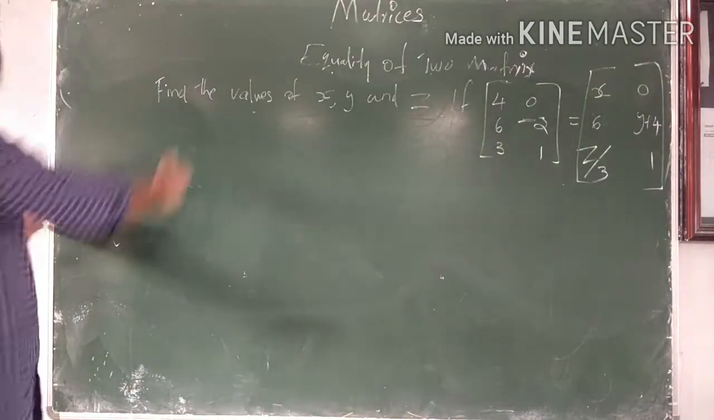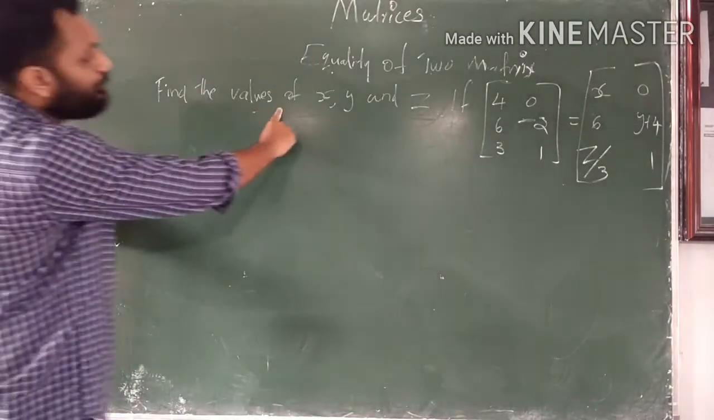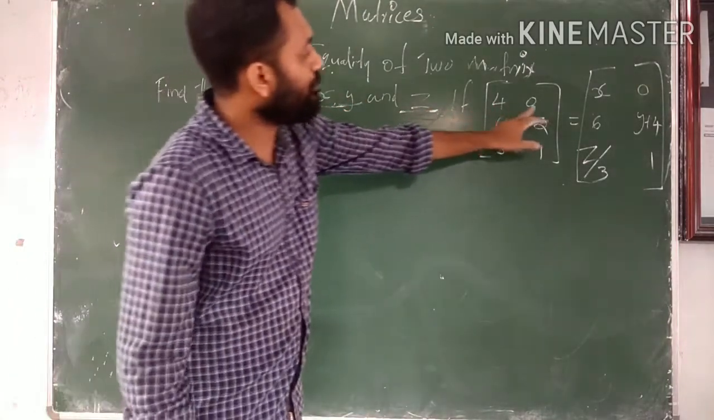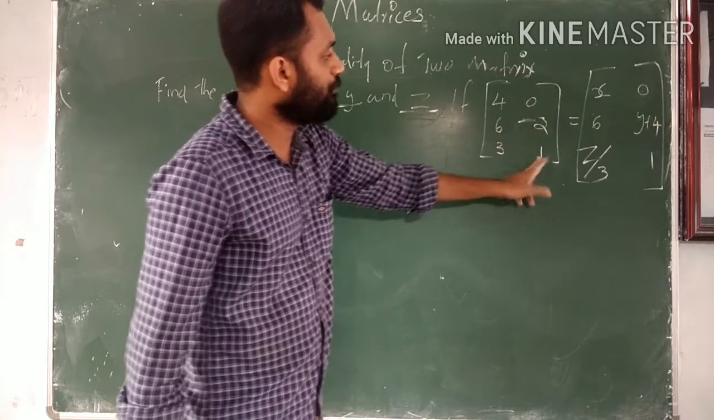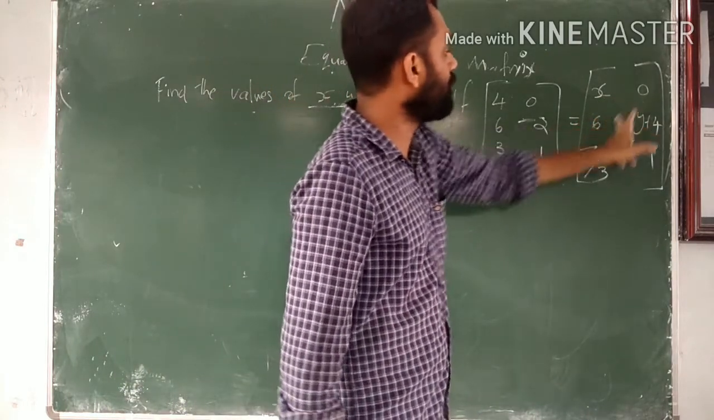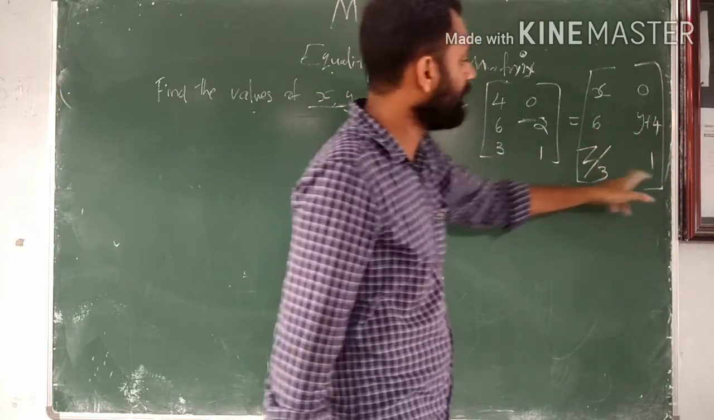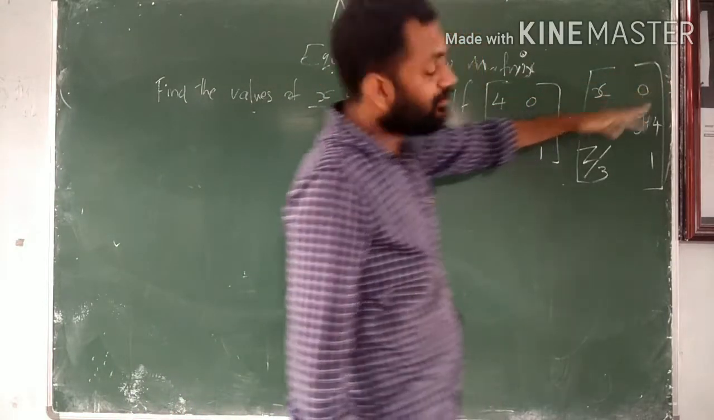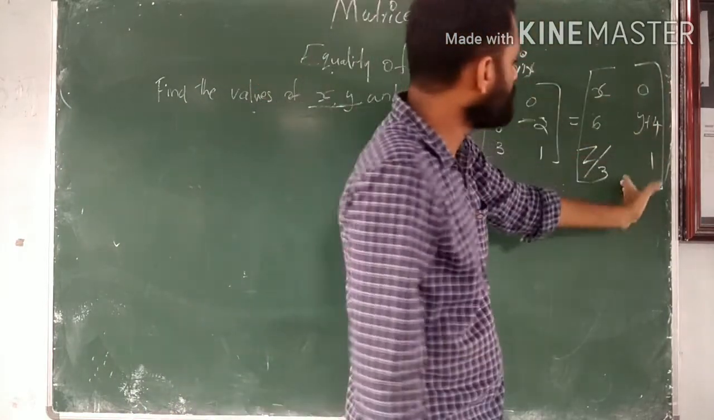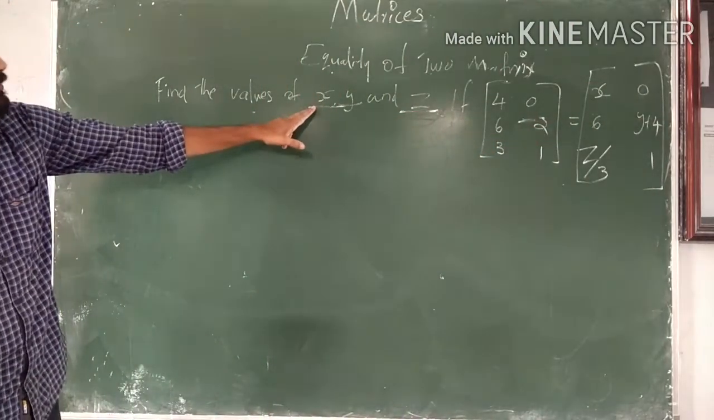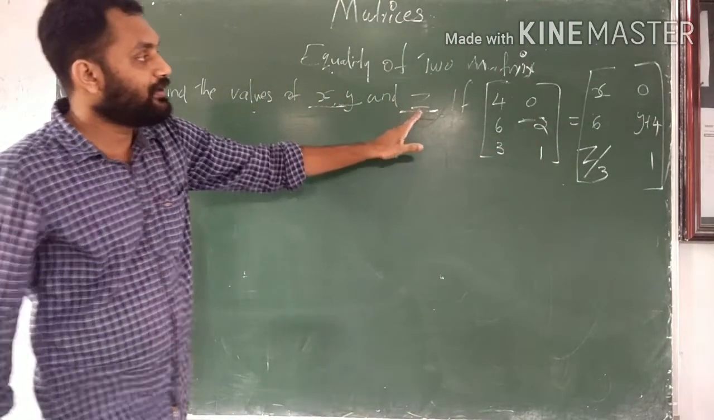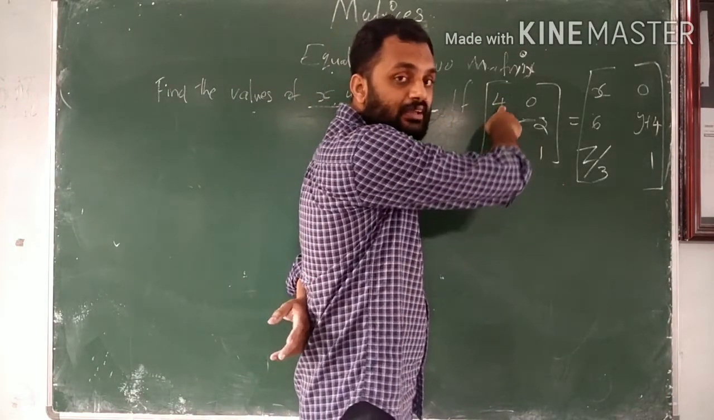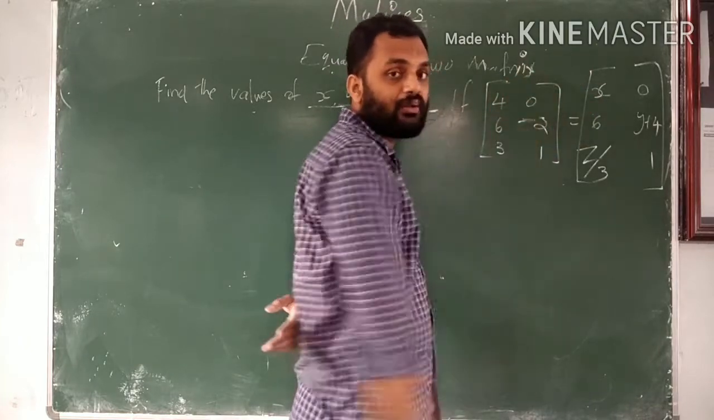Let us see another example. Find the values of X, Y and Z if the matrix 4, 0, 6, minus 2, 3, 1 is equal to the matrix X, 0, 6, Y plus 4, Z by 3, 1. These two matrices are equal. If the matrices are equal, then we know the order should be same and corresponding elements should be also same, and we need to find the values of X, Y and Z.